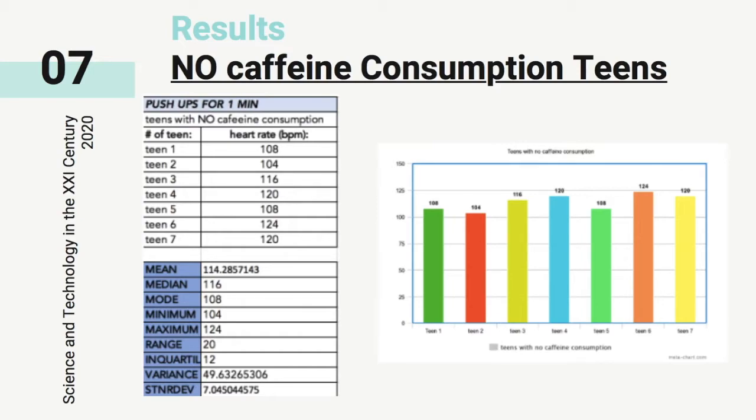Next, results. No caffeine consumption teens. And here we can see the number of teens. There were 7 teens. We measured their heart rate. Then we found the mean, the median, the mode, the minimum, the maximum, range, variance, standard deviation, and then we made a graph. This is a bar graph.